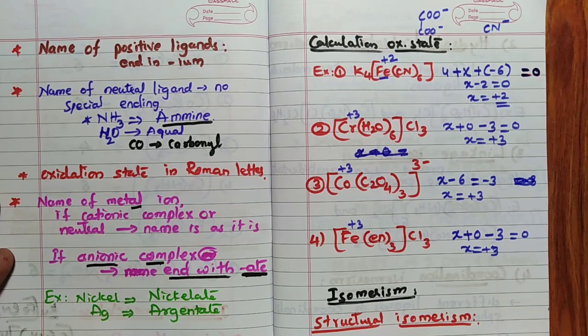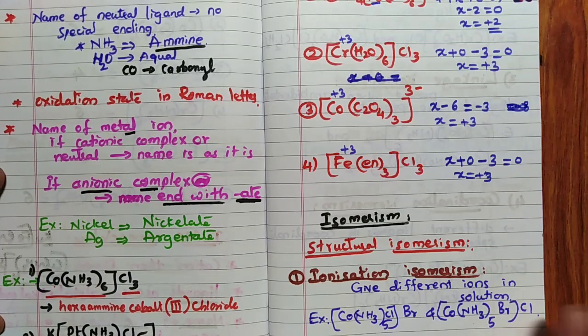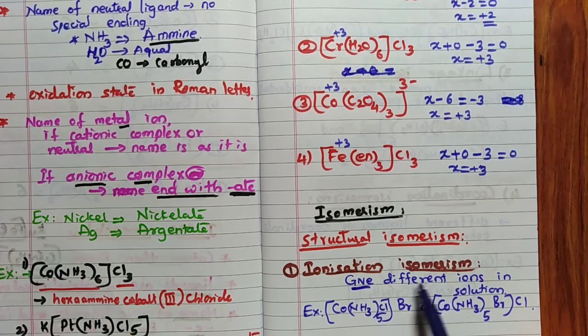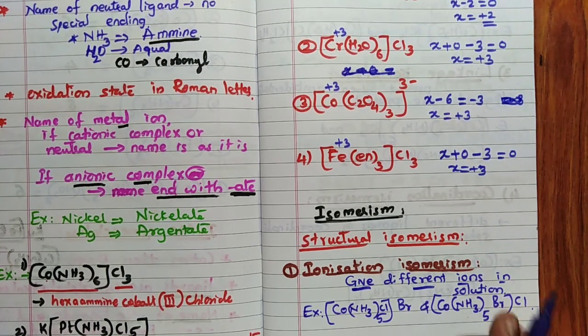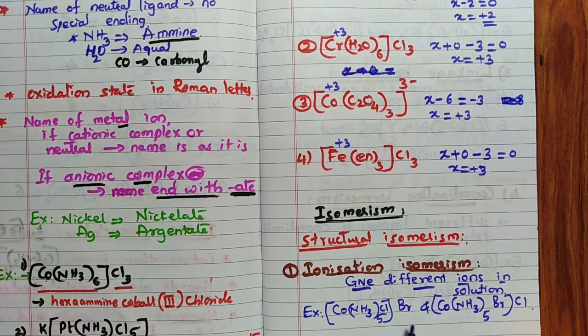Then we will move to isomerism, important. First I will take structural isomerism, in that ionization isomerism. By giving the compound, they can ask you to identify which type of isomerism it can exhibit. Remember, they give different ions in solution. When the given compound is dissociable, Br is there, so Br minus you are going to get. If it is water outside, it is not possible. So Br inside, and in the next case Br inside, Cl outside. Hence these two are ionization isomers. Ionization isomer means different ions in solution. Here if you dissolve this, you are going to get Br minus ion. If you dissolve this, you are going to get Cl minus ion.